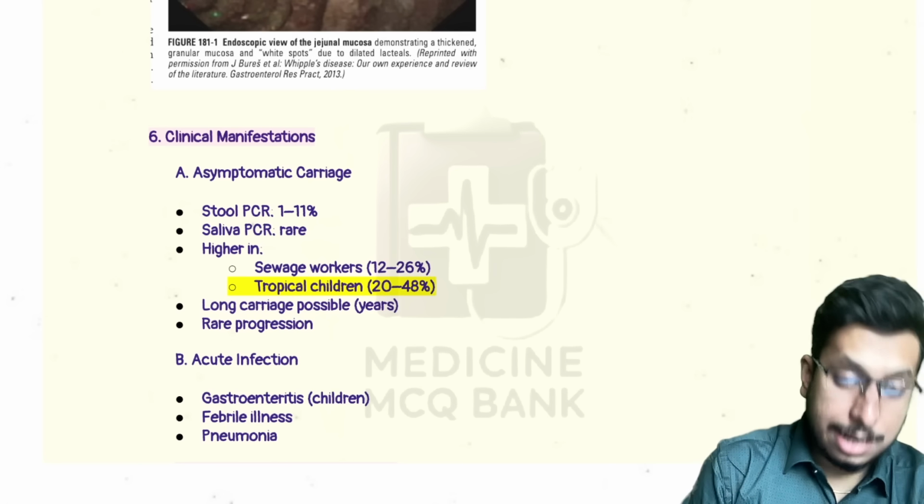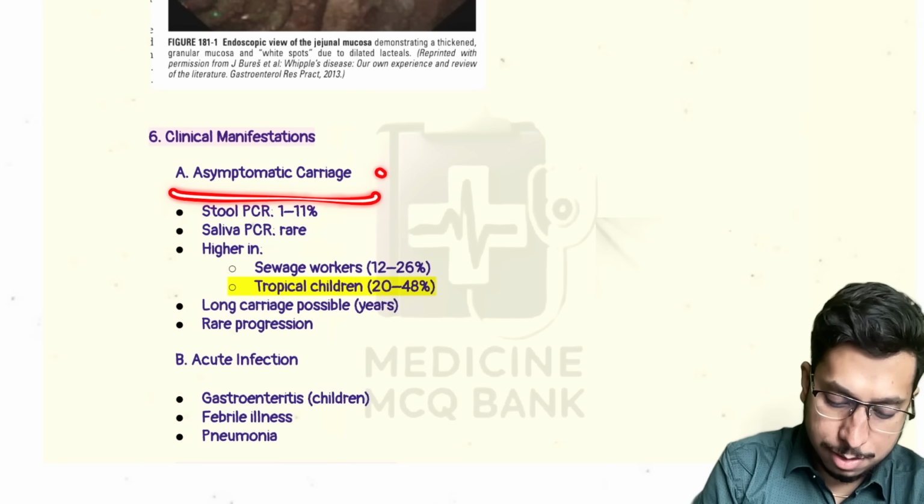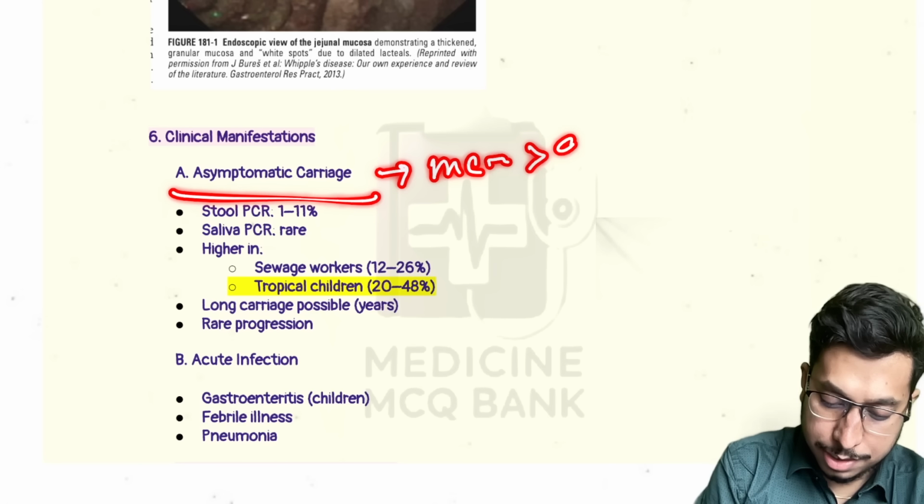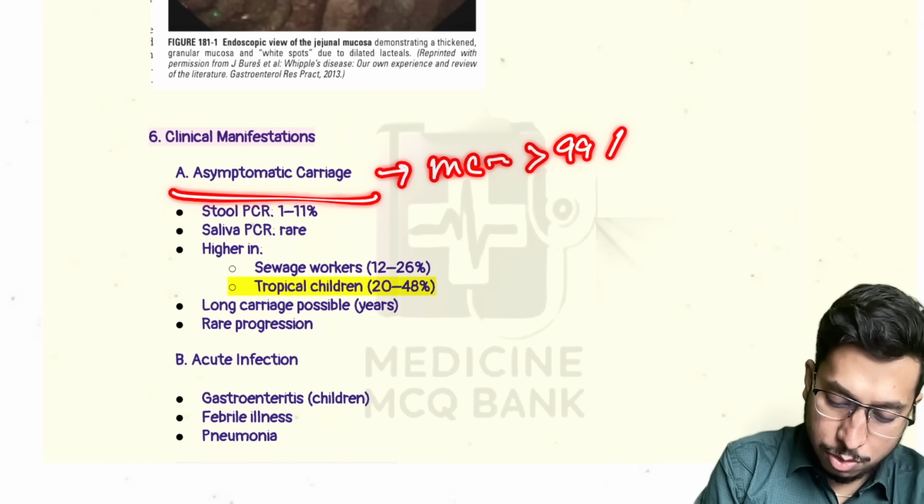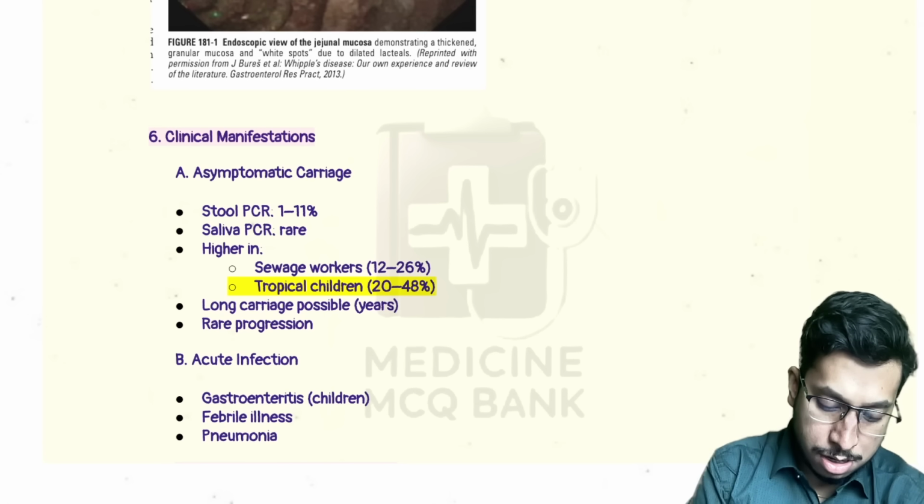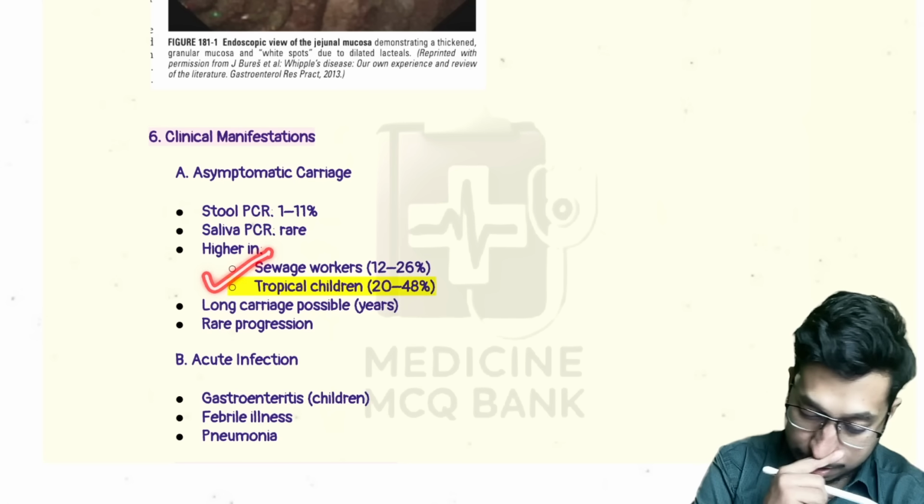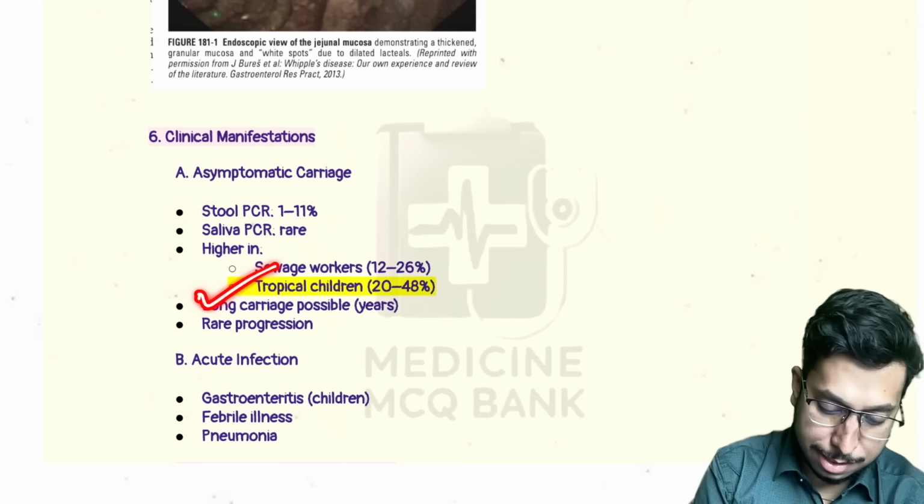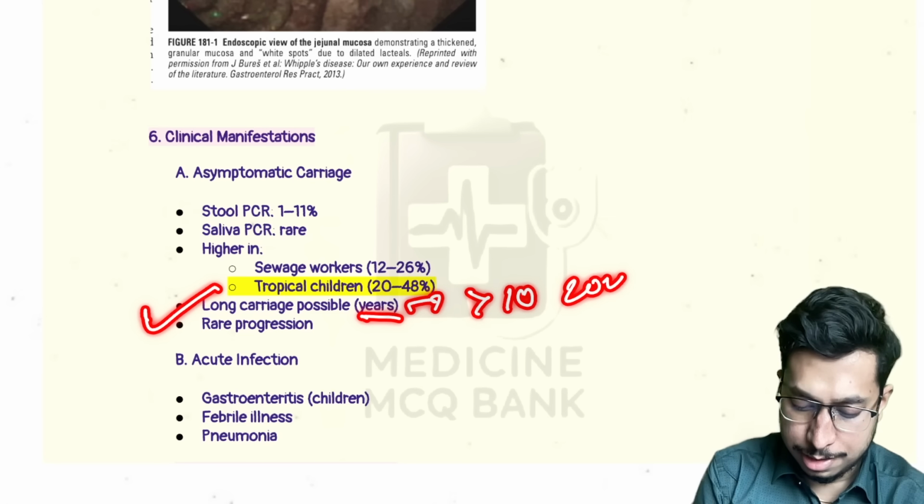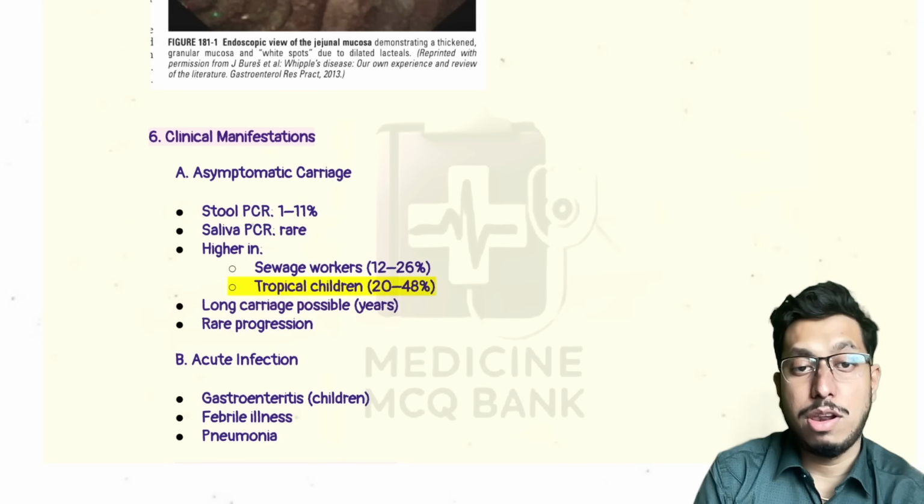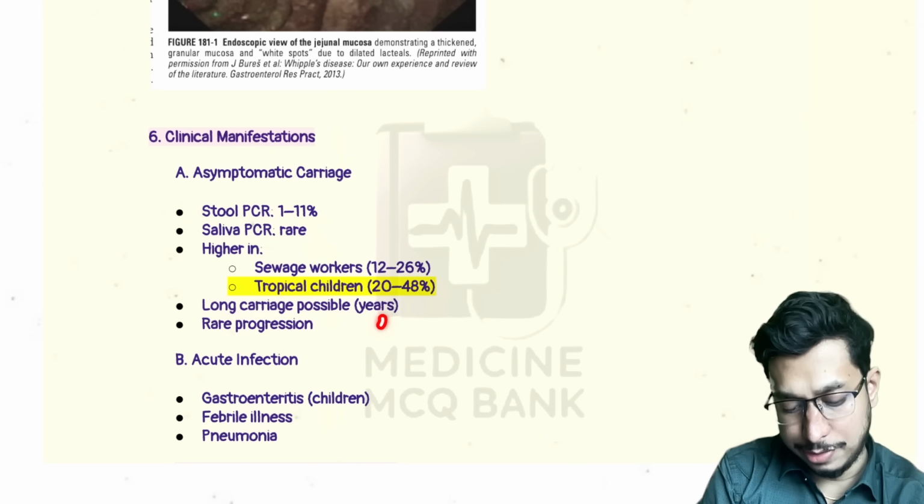Now, coming to clinical features, you see asymptomatic carriage is most common, more than 99%. So, how can we detect an asymptomatic carrier? We can detect by stool PCR or saliva PCR. Stool PCR will give 1 to 10% positive results, and higher rates can be seen in sewage workers or tropical children. Long carriage is possible, so carrier state can last more than 10 to 20 years. And progression is very rare, less than 0.001% develop into disease. Okay, so it is a very rare disease.